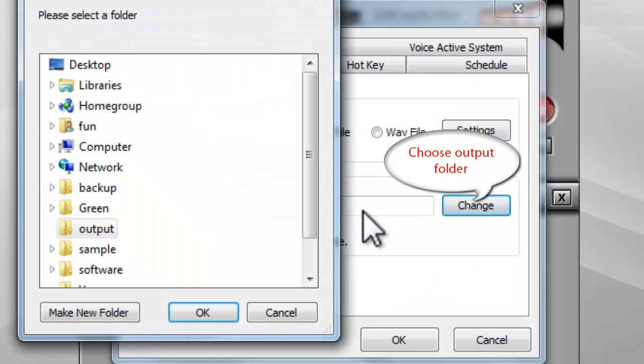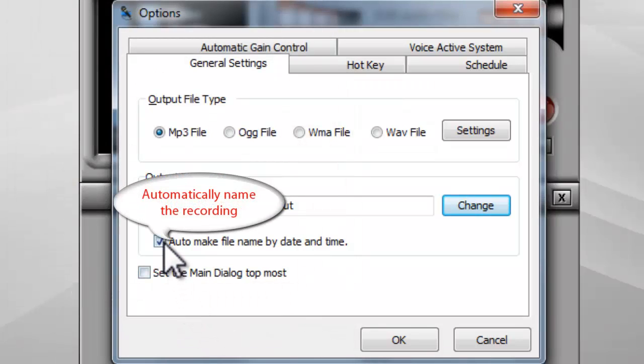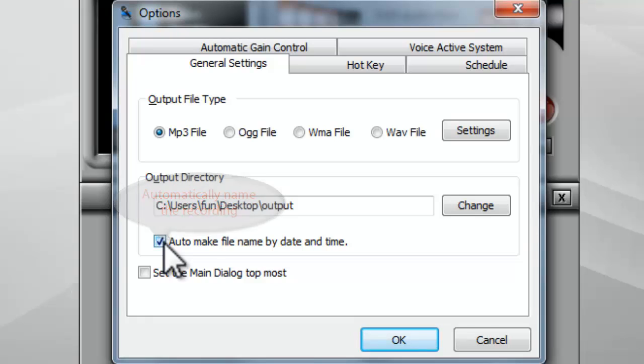Click Change to choose the output folder. It can automatically name the recording by date and time.